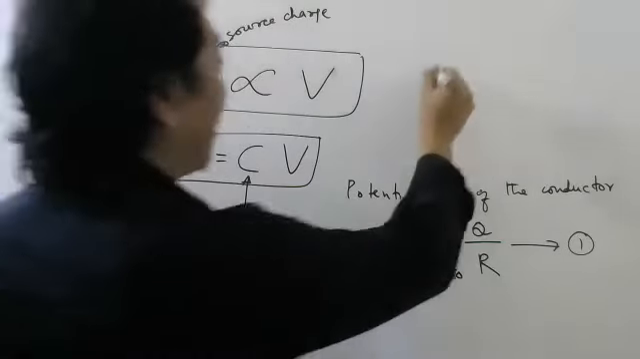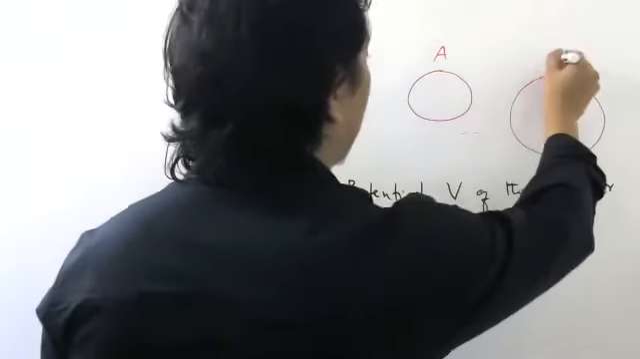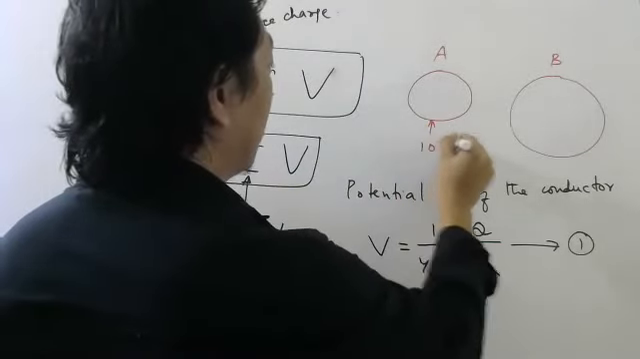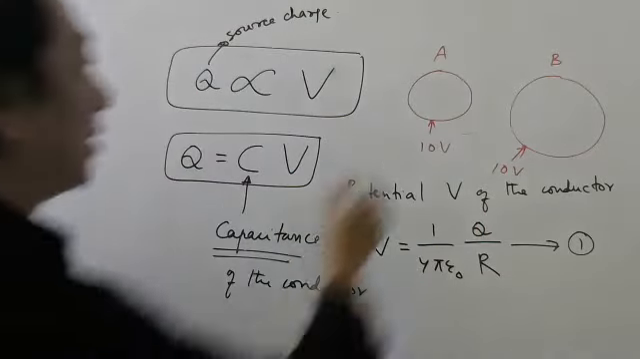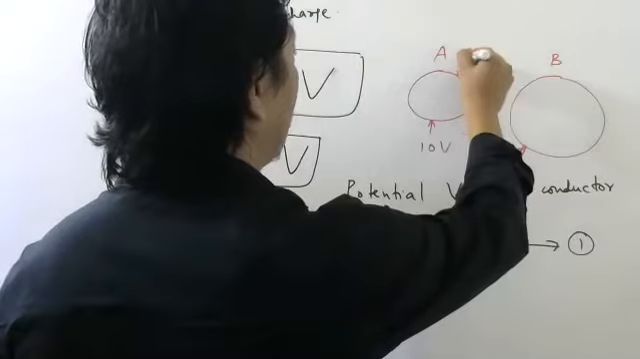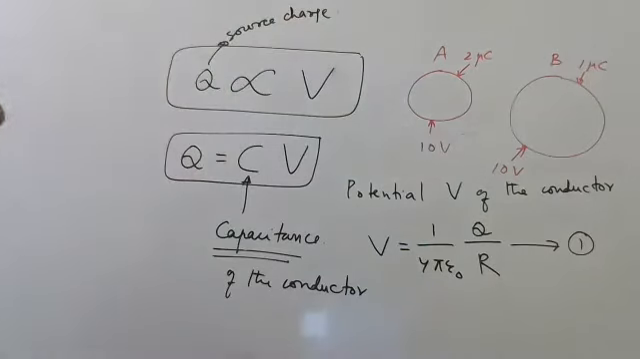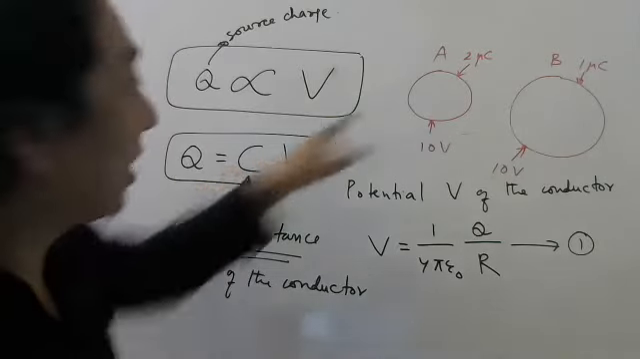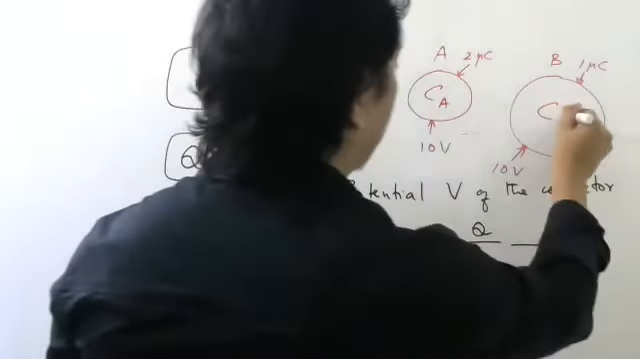Why, sir? Think you have two conductors, conductor A, conductor B. I am saying this has potential 10 volt. This has potential 10 volt. But this has more charge, 2 microcoulomb. This has 1 microcoulomb. Quickly tell me by looking at the diagram, which will have more charge? More charge is this one only. Which will have more C? Capacitance of this will be more, or capacitance of this will be more?